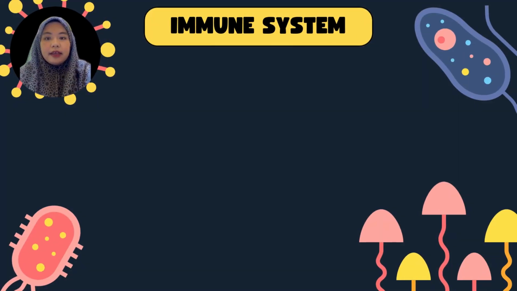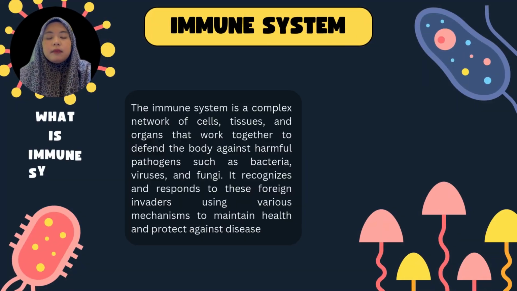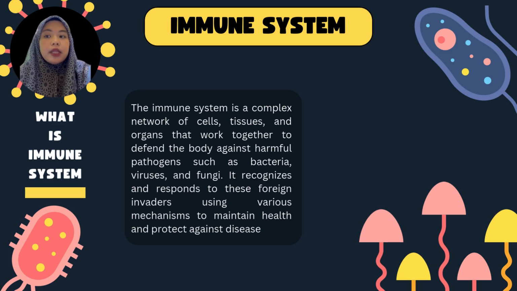Hello, hi. What is the immune system? The immune system is a complex network of cells, tissues, and organs that work together to defend the body against harmful pathogens such as bacteria. It recognizes and responds to these foreign invaders using various mechanisms to maintain health and protect against disease.